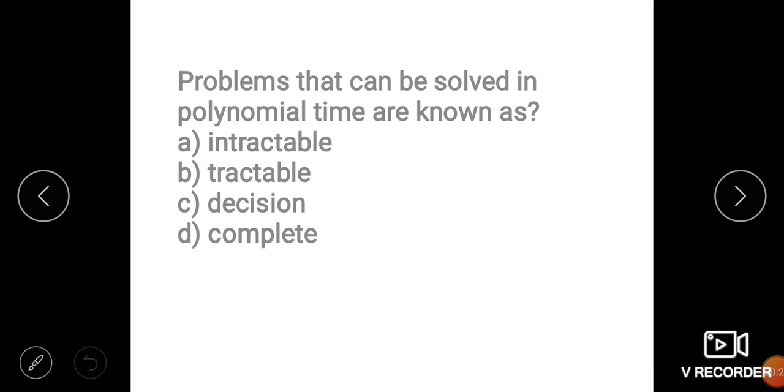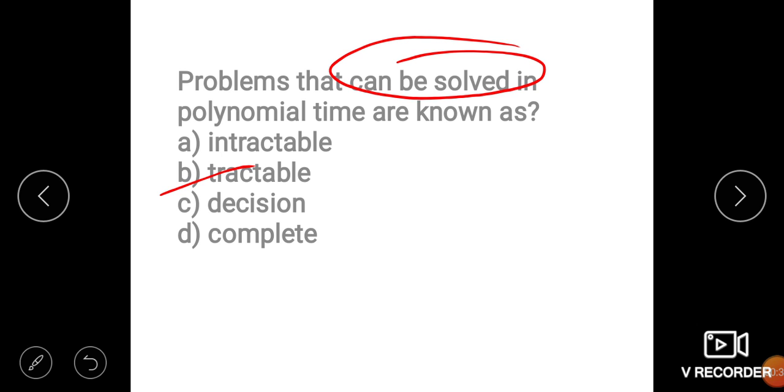Problems that can be solved in polynomial time are known as... option B is the correct answer. Problems that can be solved in polynomial time are called tractable.